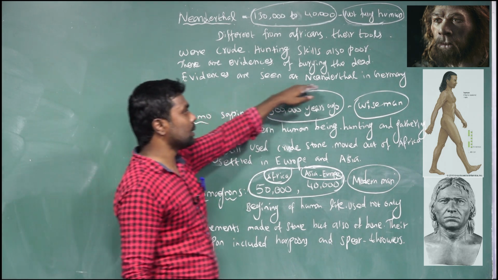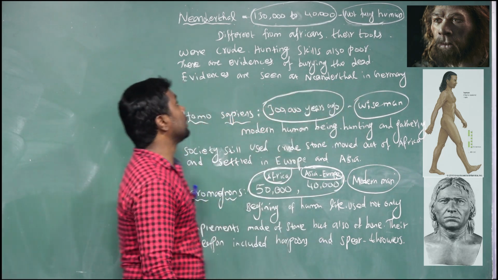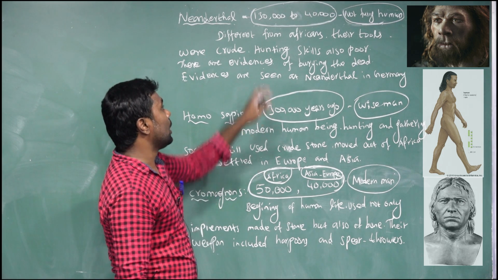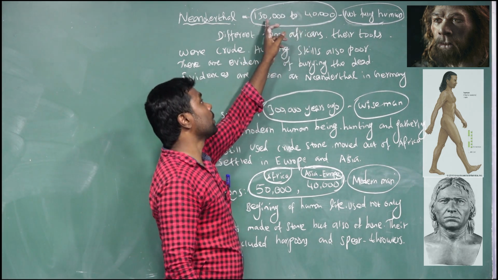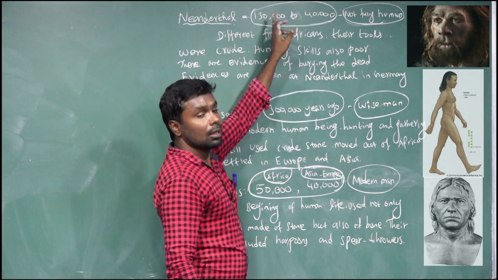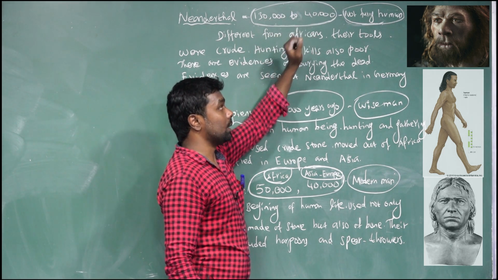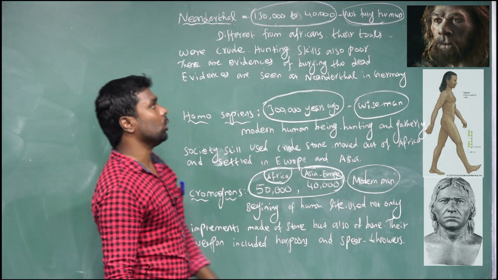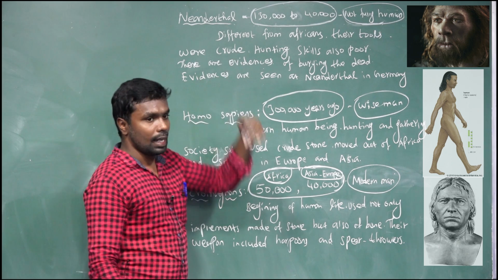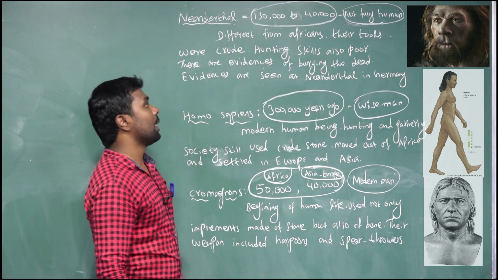Neanderthal years: 130,000 years to 40,000 years ago. Not fully human, different from Africans.